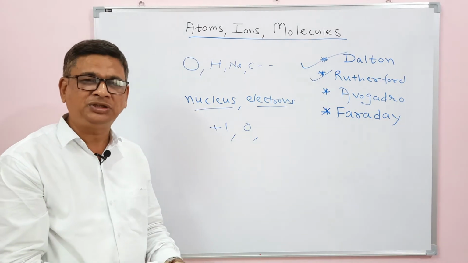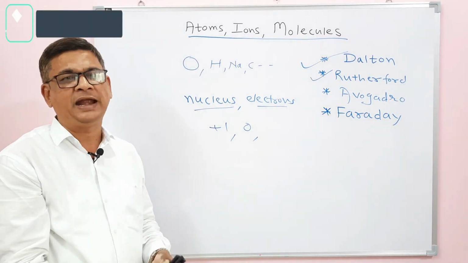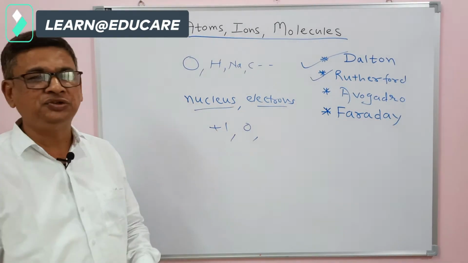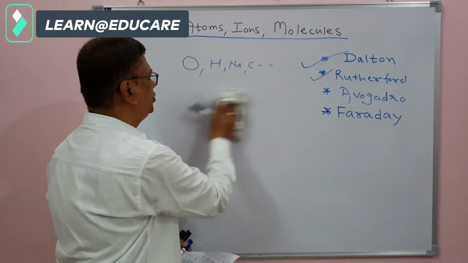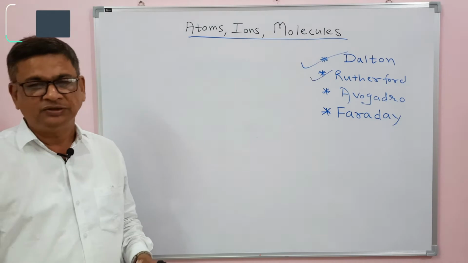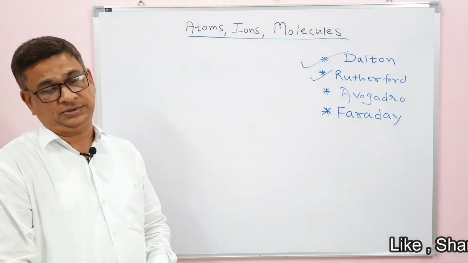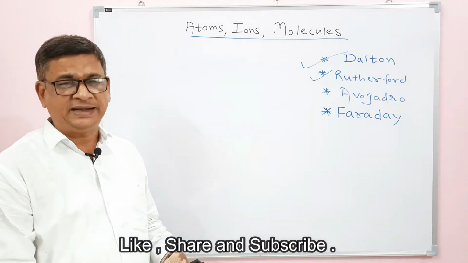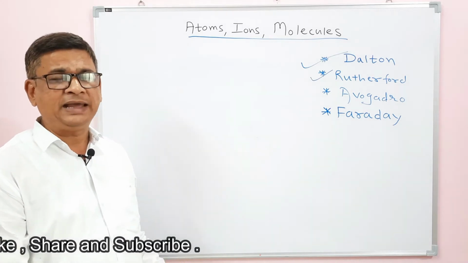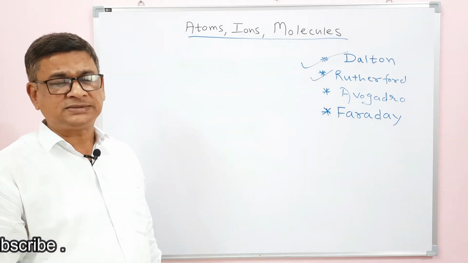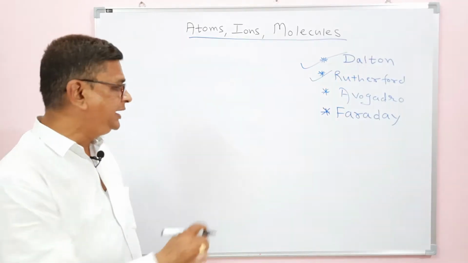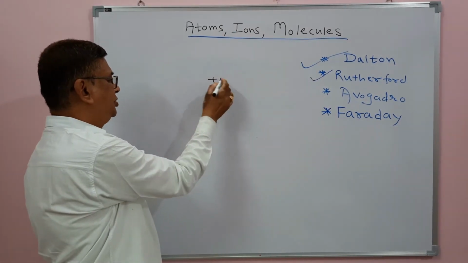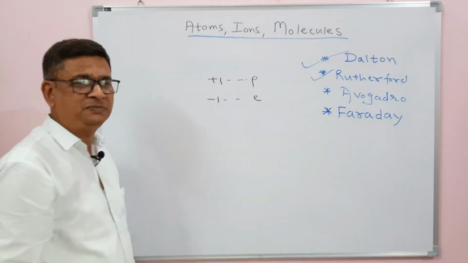About the nucleus, one more important thing: it is the massive part of an atom. It means the mass of the atom is mainly concentrated in its nucleus in the form of its nucleons, that is, protons and neutrons. Then what is the role of electrons? Electrons are present outside the nucleus in various orbits, also called shells and subshells, and they are revolving around the nucleus in certain orbits. Every electron has -1 charge, like every proton has +1 charge. Proton has charge +1, electron has charge -1.